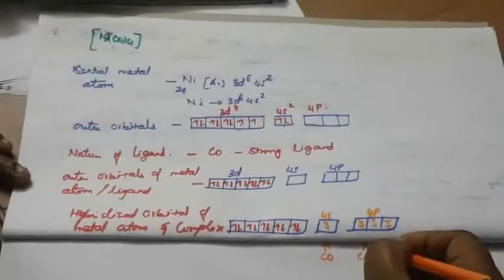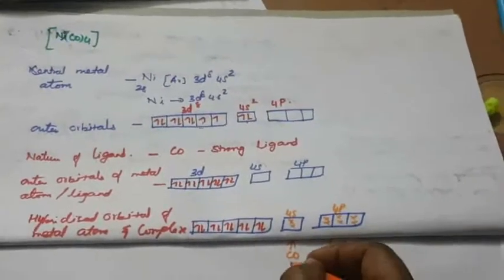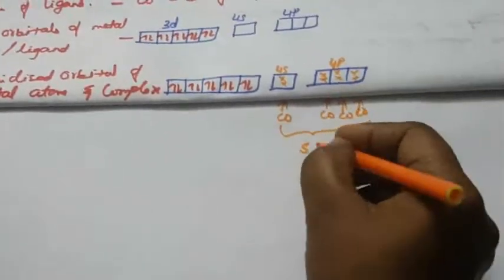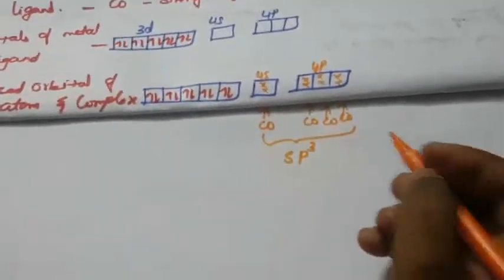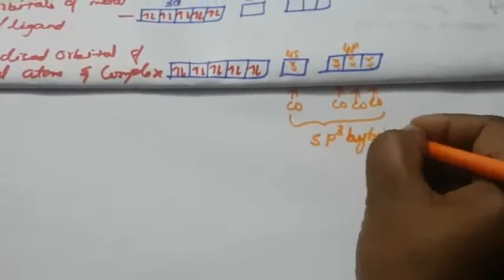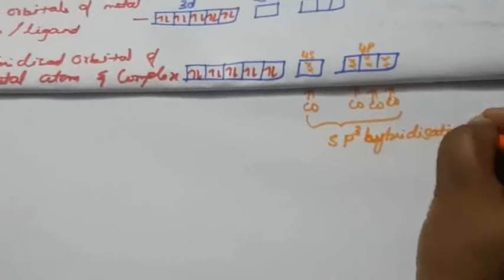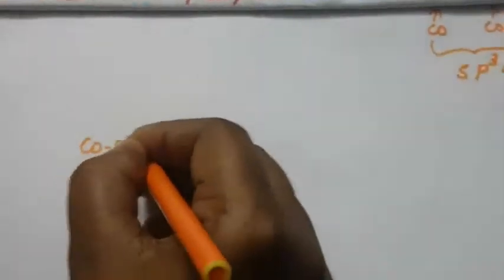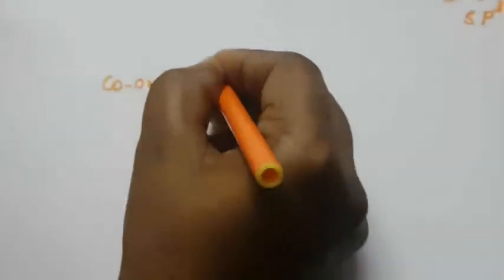This is the CO ligand, four ligands. So what is the hybridization? Here one s orbital and three p orbitals, so it is sp3 hybridization. What is the coordination number? How many ligands are there? That is called the coordination number. So the coordination number is equal to 4, with sp3 hybridization.